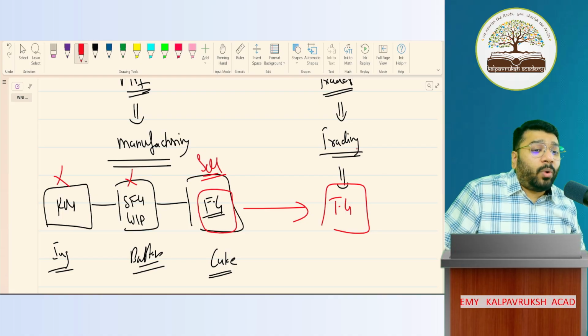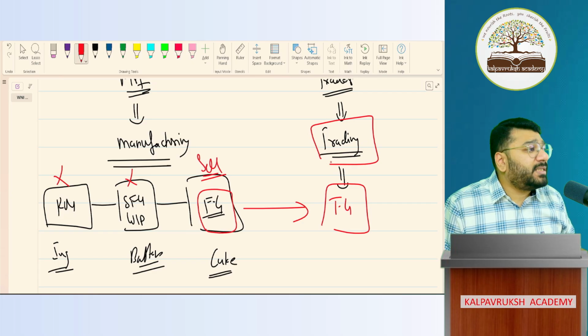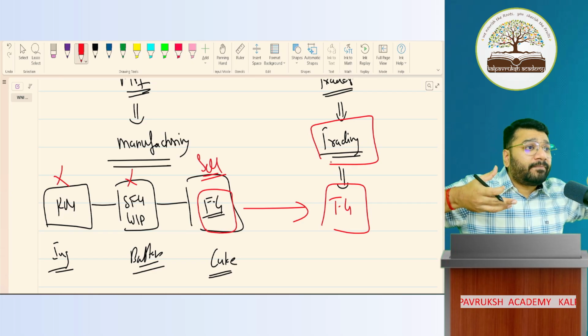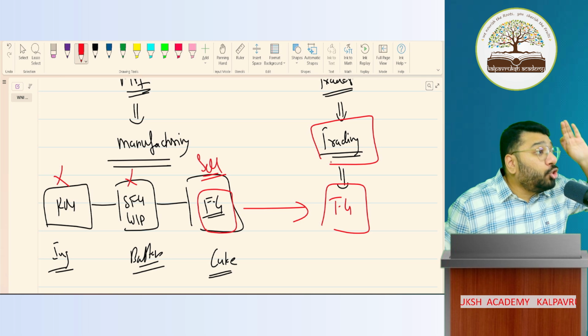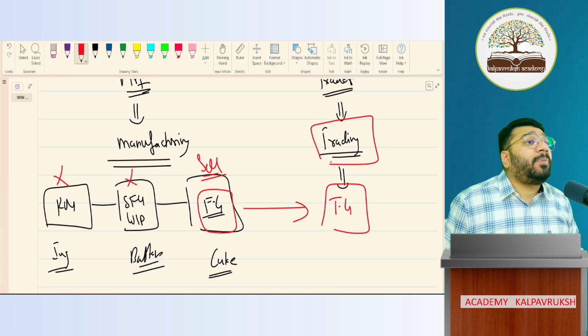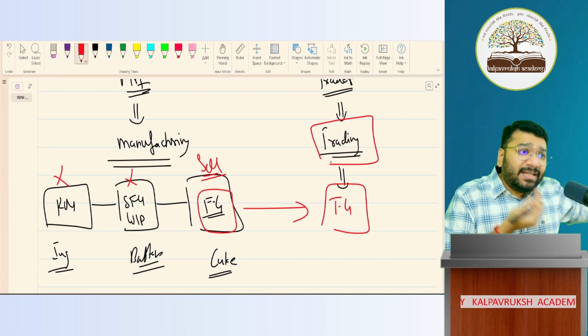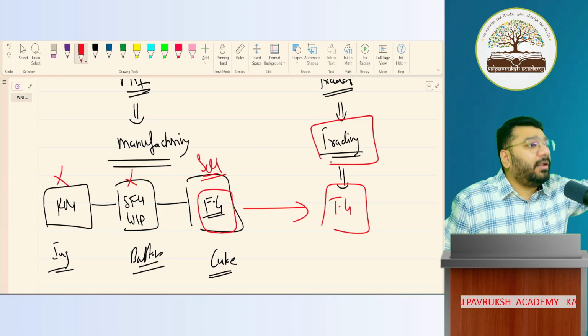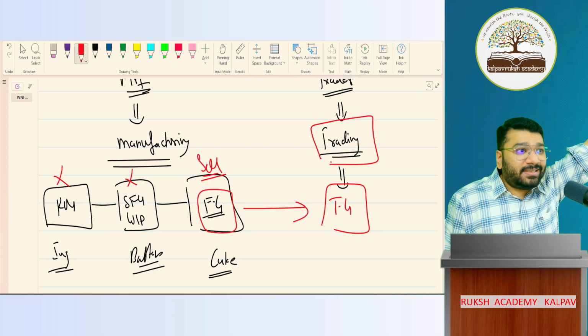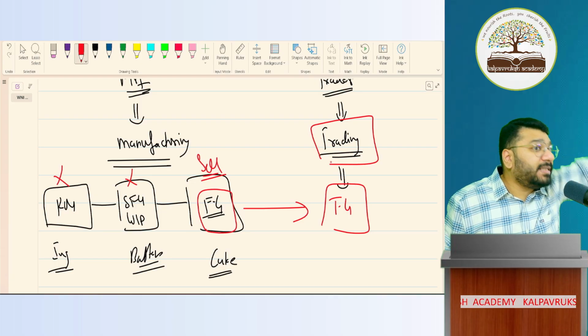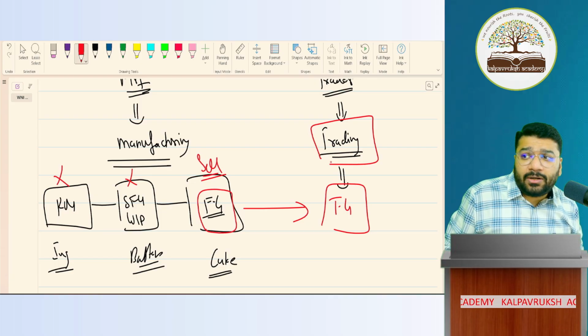Yes. So what is trading business? Trading business is a business where you buy the product and sell it as it is. You do not alter the characteristics or the nature of the product. If I'm buying cake, I will sell cake as it is. I'm not going to make something else. If I'm making something else out of it, it becomes a manufacturing process. Got it?